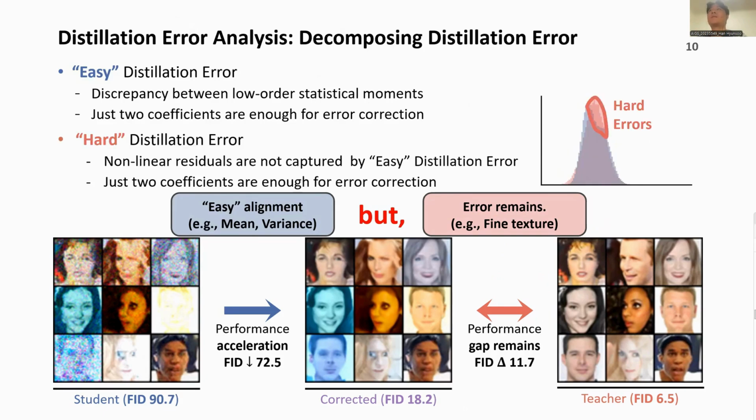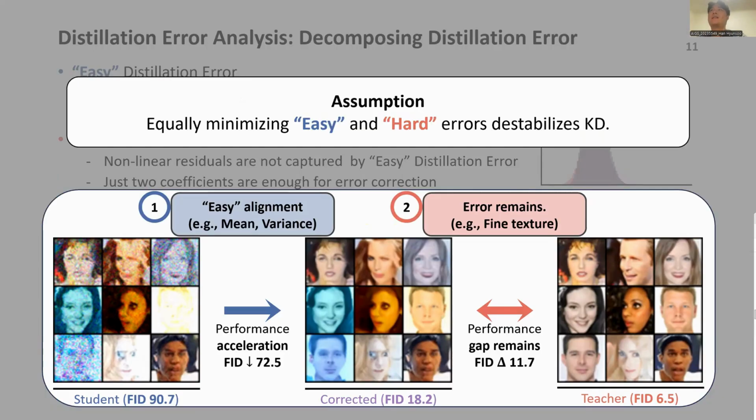However, a performance gap still remains compared to the teacher. This is the hard distillation error, which means nonlinear residuals that are not captured by easy alignment. This implies that conventional KD does not handle both easy and hard distillation error. Therefore, we assume that equally minimizing both errors makes training unstable. So, we propose an easy to hard training strategy that aligns the easy error first, then refines the hard error.